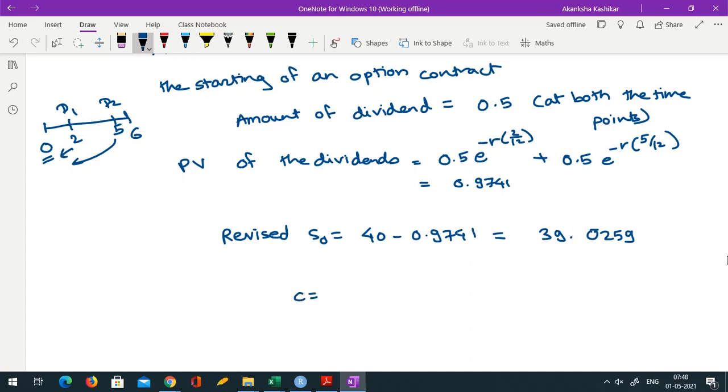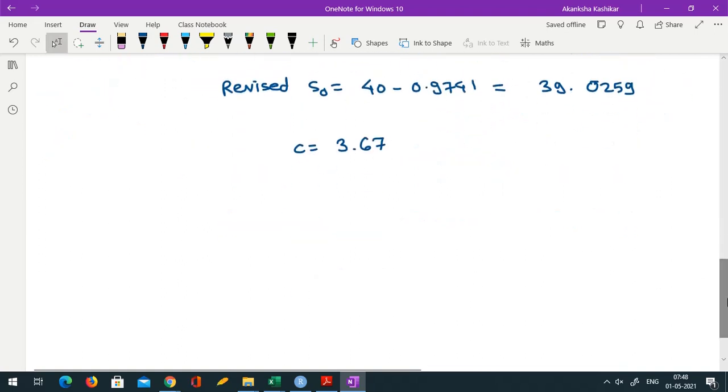So the formula that involves ln S0 by K, etc. And you can do the calculations. Let me write the final value so you can confirm. This turns out to be 3.67. Okay, this C turns out to be 3.67. Is it okay? So this is how the dividends affect the price of a call option.